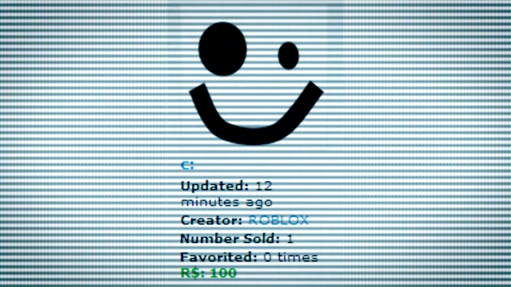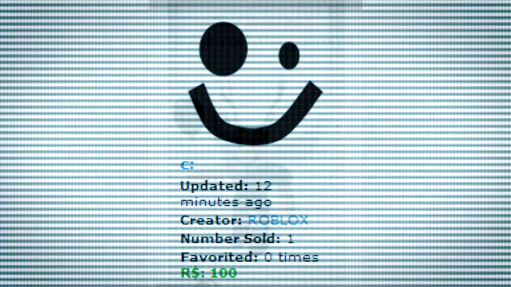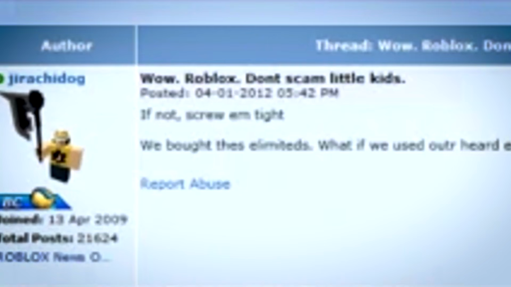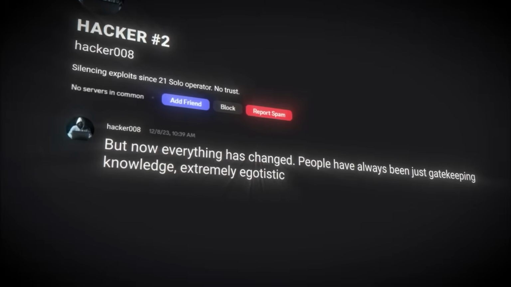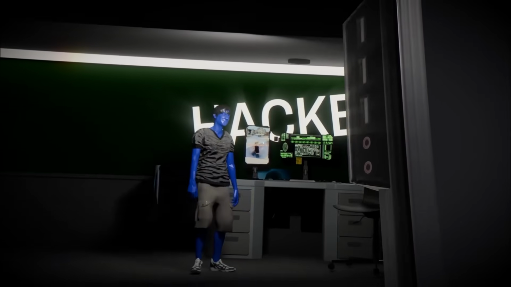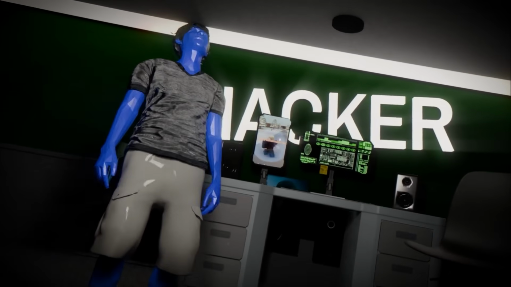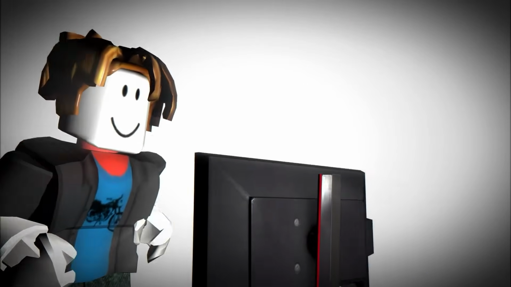On that day, a Roblox administrator's account was compromised. Hackers briefly gained access to internal tools, defacing the site, renaming items, granting massive amounts of Robux, and flooding the catalog with nonsense assets. Roblox had to roll the platform back to an earlier backup and issue official statements. It wasn't a myth, it was real. And it proved that Roblox, even as a billion-dollar company, could still be vulnerable.